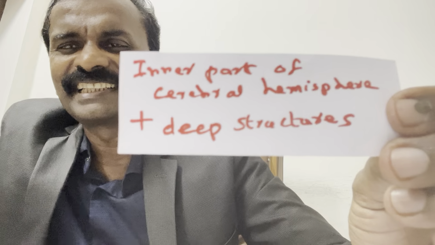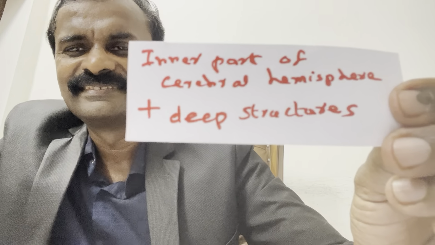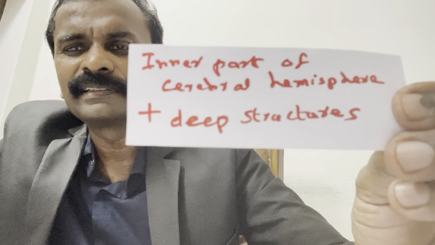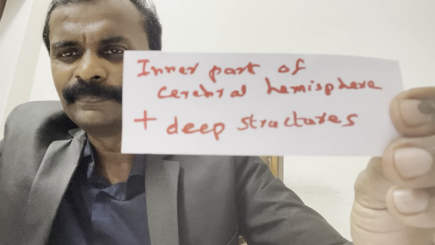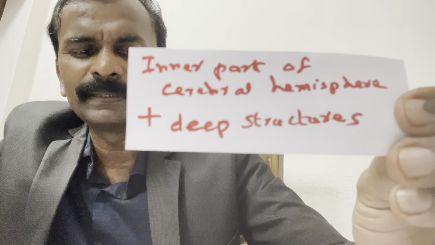In the summary section, write it down. Question is limbic system.